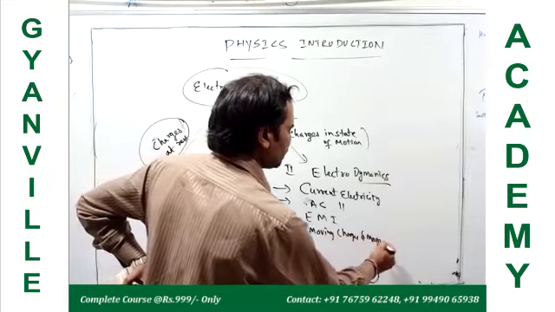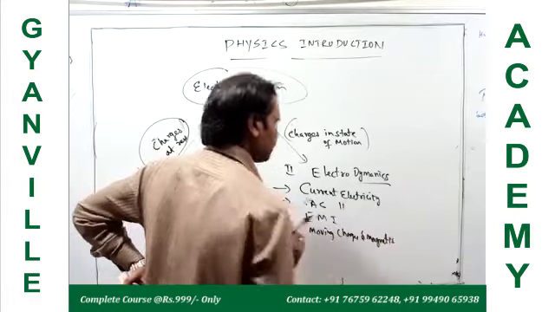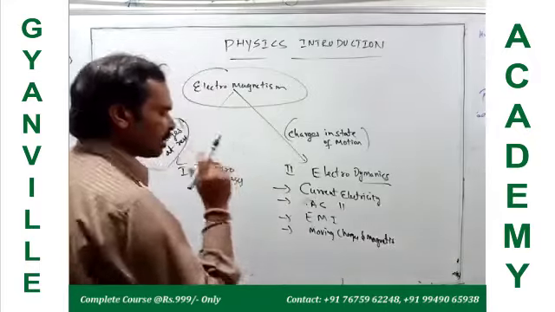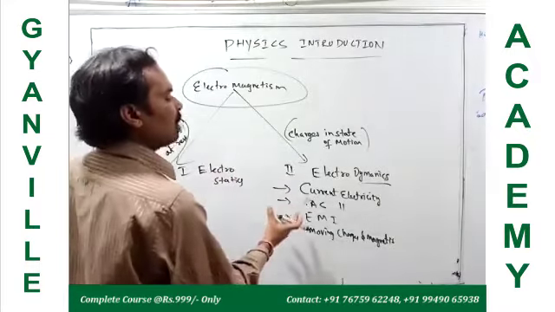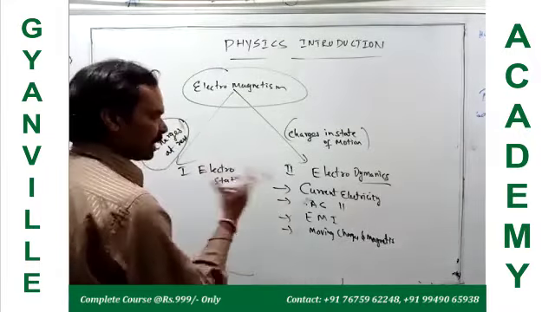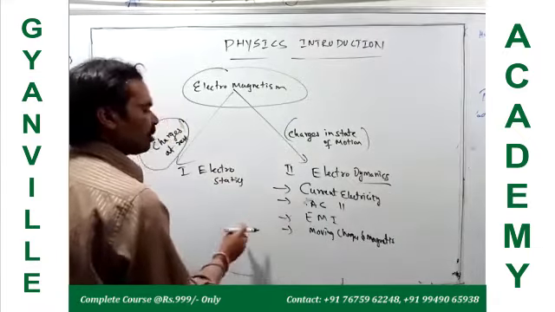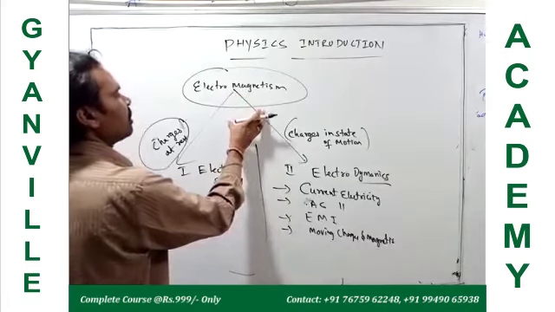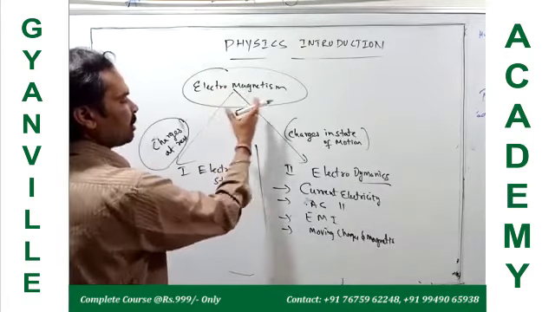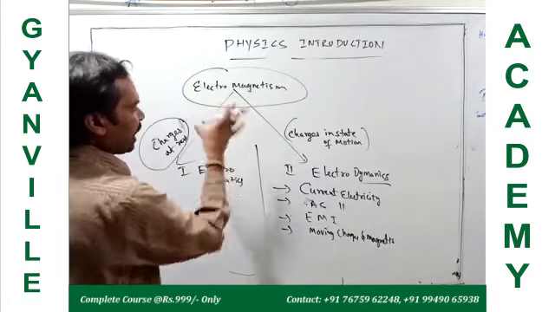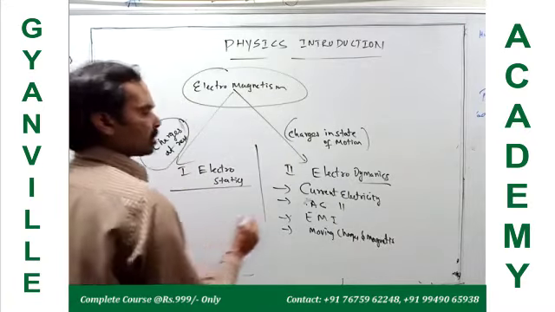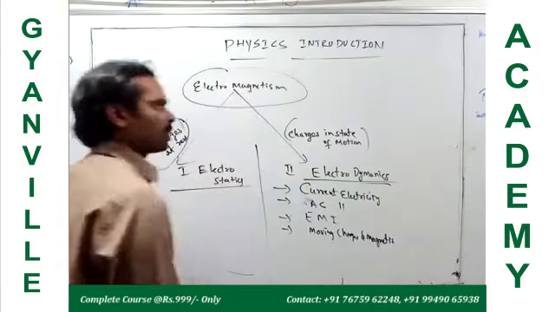So this is one important branch of physics. It has the most important role in human beings' technical connections. Therefore, this is the most weighted concept for IIT mains level and advanced level, electromagnetism. So we study it in two categories, electrostatics and electrodynamics.